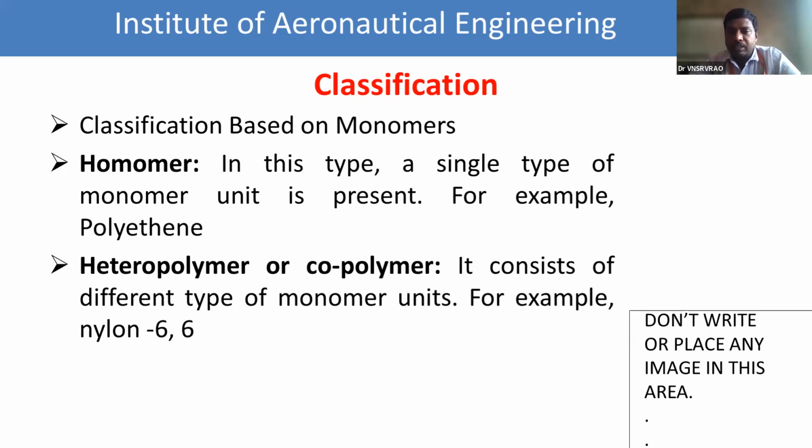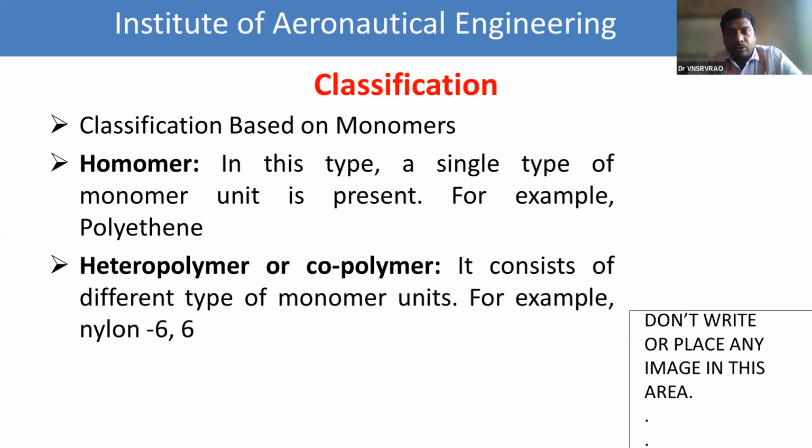In a homopolymer, a single type of monomeric unit is present from the start of the chain to the end. What is the example? Polythene, where only one type of monomer is present, ethylene. What is the meaning of hetero? Hetero means different, homo means same. So a heteropolymer consists of different types of monomeric units. What is the example? Nylon 66.